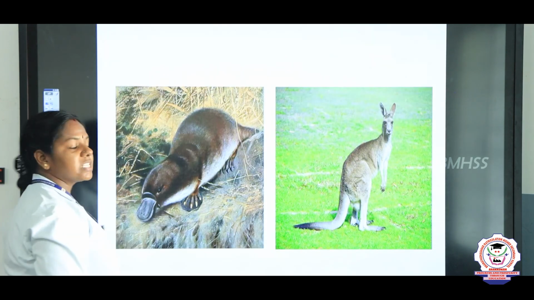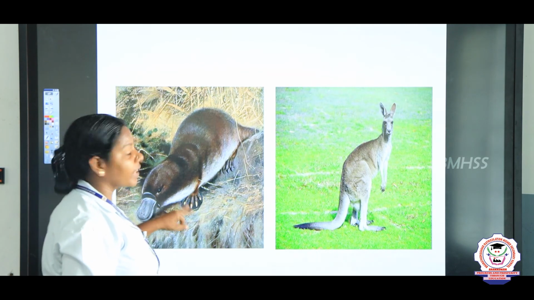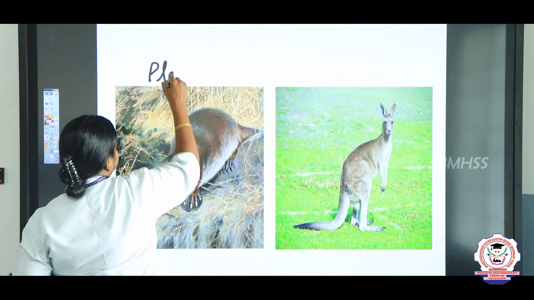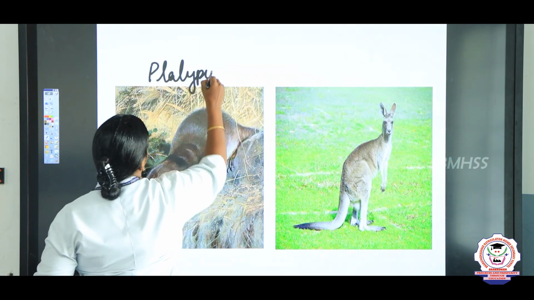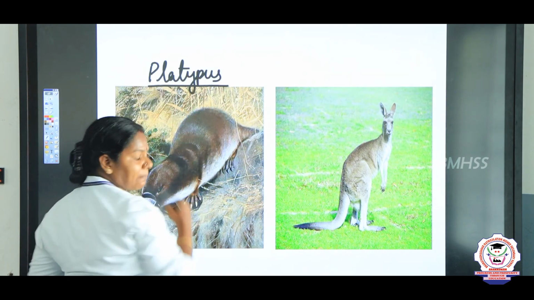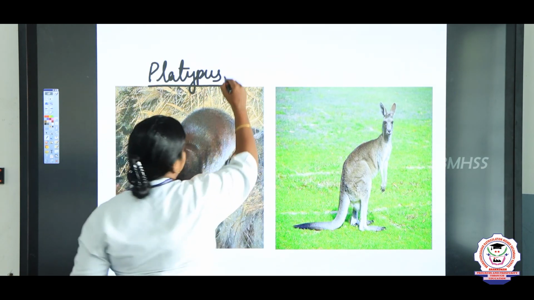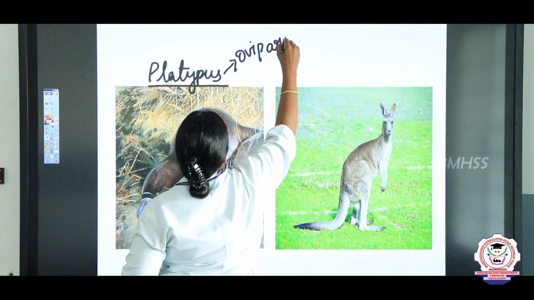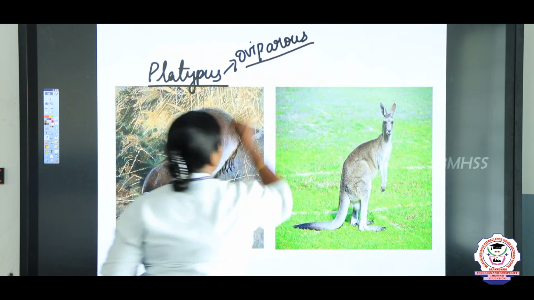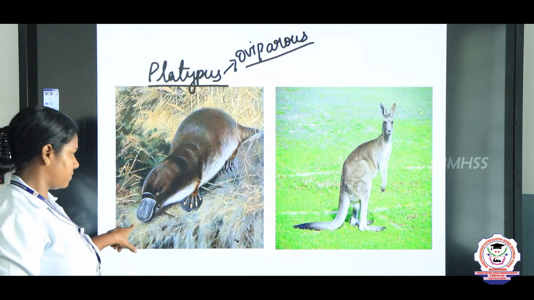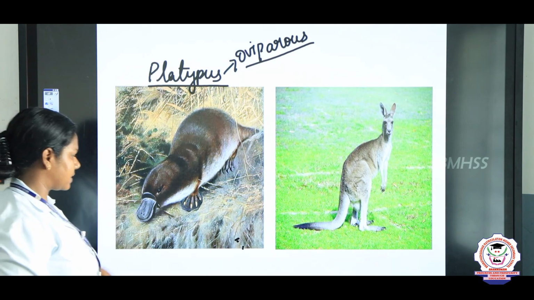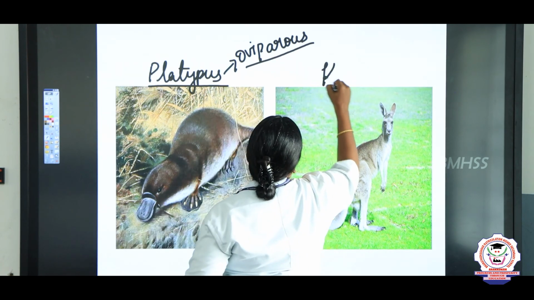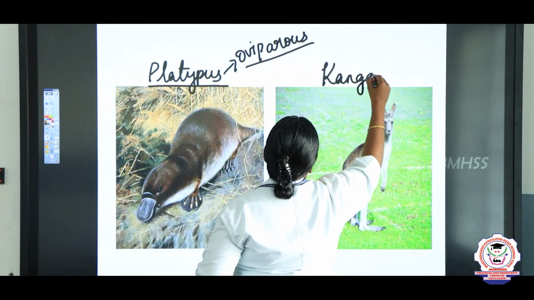Now, we are going to see some of the examples. Ornithorhynchus, right? Platypus. We say the common name is platypus. It is oviparous. It is the only mammal which lays the eggs. So, oviparous. Just underline in your book, children. Ornithorhynchus, platypus, right? It lays eggs. And then next one, kangaroo, right? Kangaroo, viviparous.